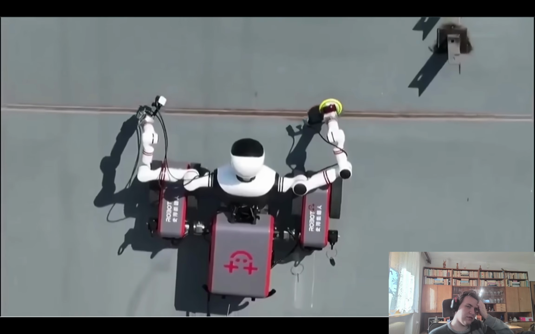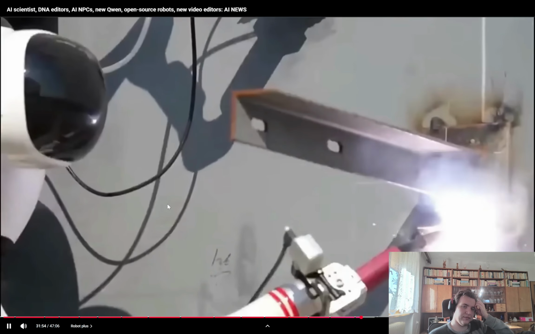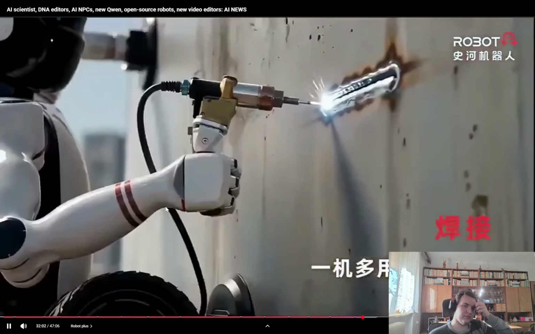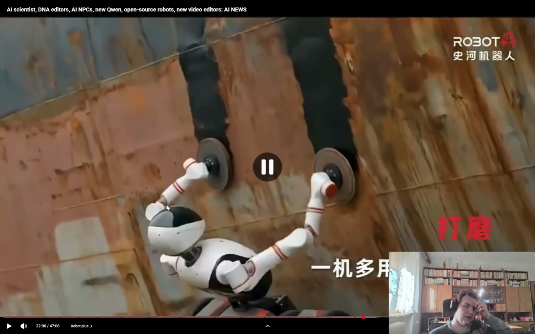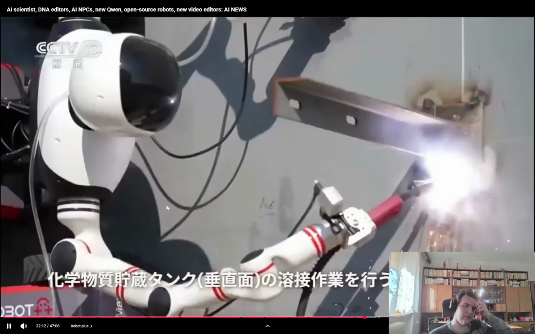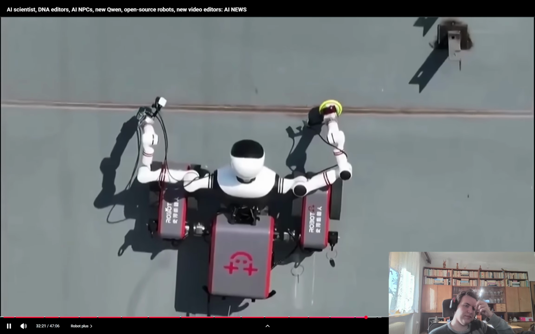The robot is shown to navigate the exterior of massive chemical storage tanks, and driving along the hulls of cargo ships. That's impressive. It's able to switch between different industrial tools such as welding, or also grinding and surface prep. So here you can see it using rotating grinding discs to strip away rust, old paint and imperfections from surfaces. You can also equip it with a high-tech scanning laser or sensor for inspection. For example, you can use it to analyze the integrity of steel and weld points. And you can also get it to coat or spray paint evenly on large vertical ship hulls and tanks.